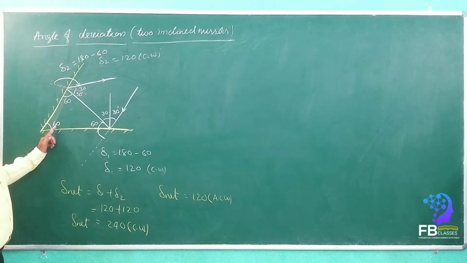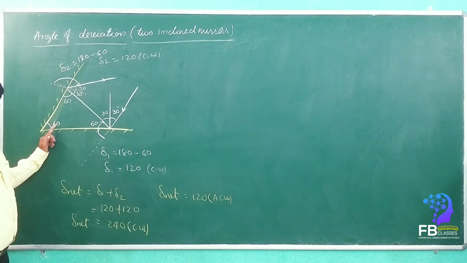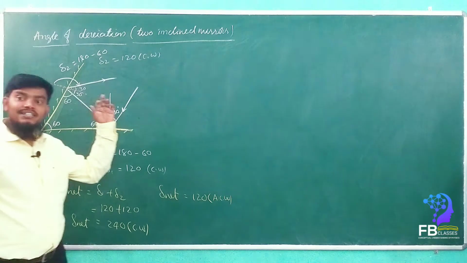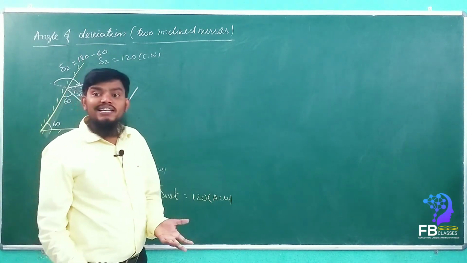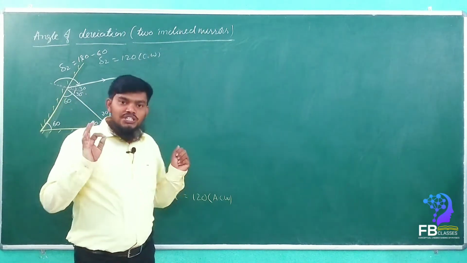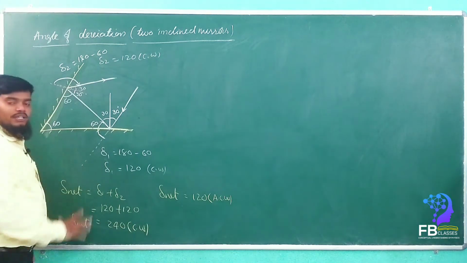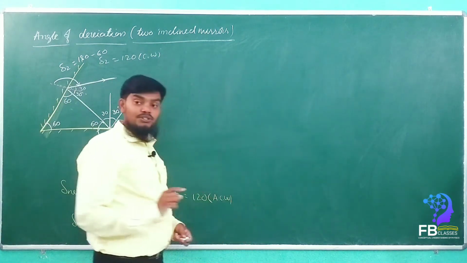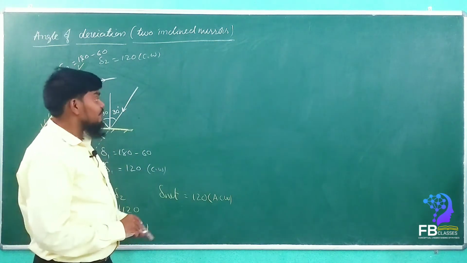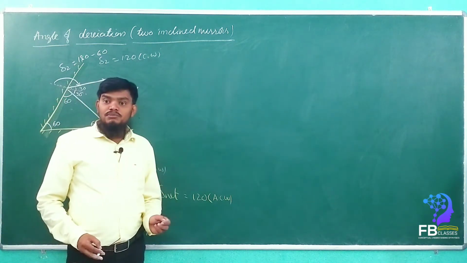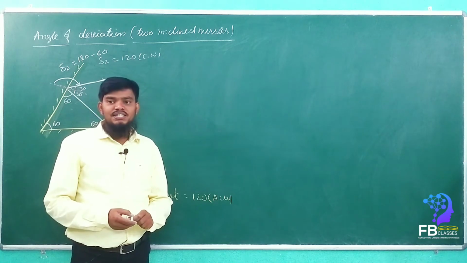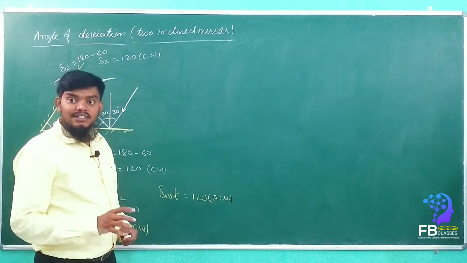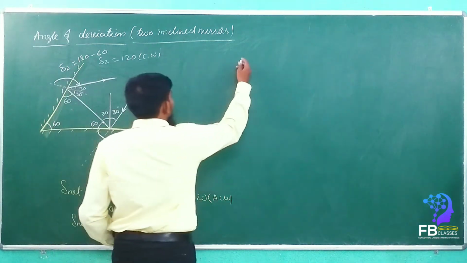See, if you are taking 30 instead of 60, or if you are taking 90, then how much is the angle of deviation? So here also, without doing this problem, we can say the answer. I am going to tell you a short trick. But before we give the short trick, you have to analyze the general interpretation. So what is the general interpretation here?